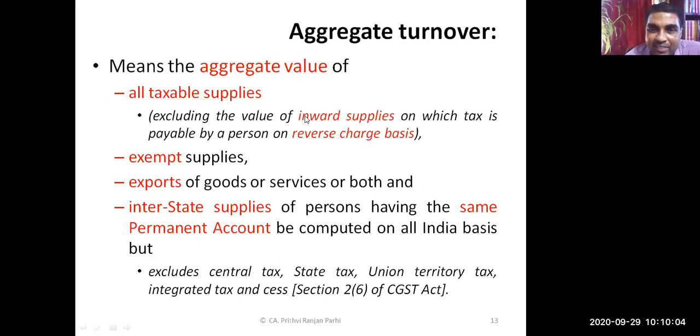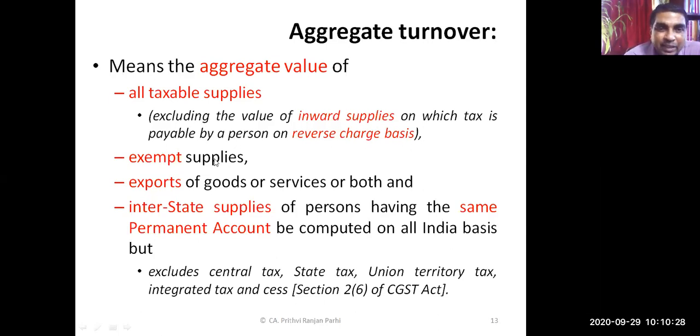You are not paying a regular tax; you are paying because even if you are receiving the supply, you have to pay on it. Understood? So it includes all taxable supplies, but excludes the value of inward supplies on which tax is paid by the person on reverse charge basis.